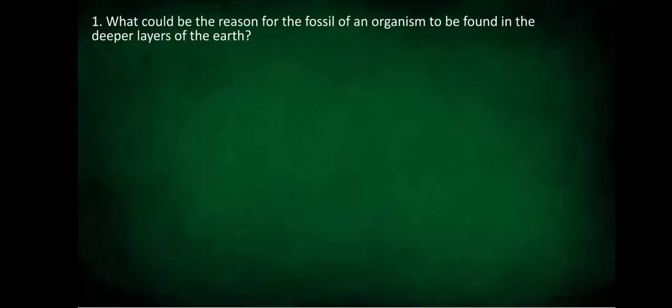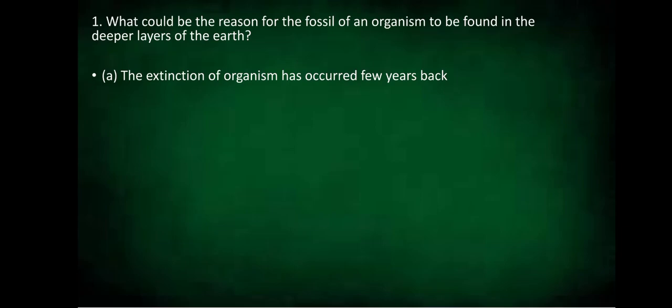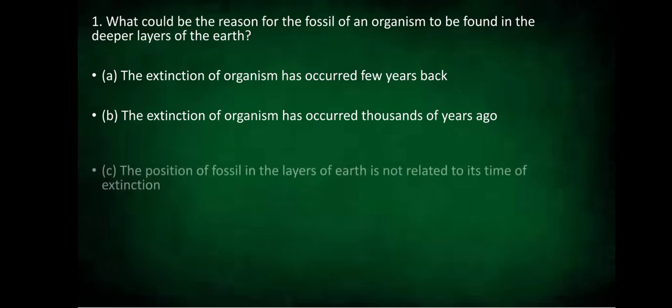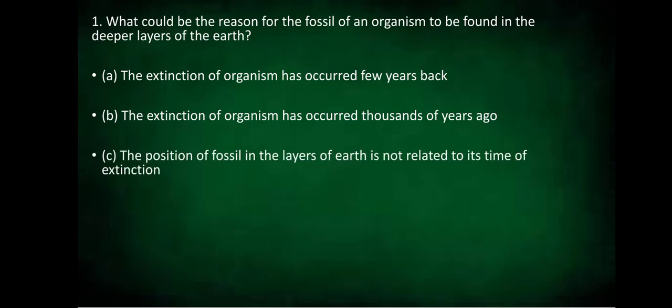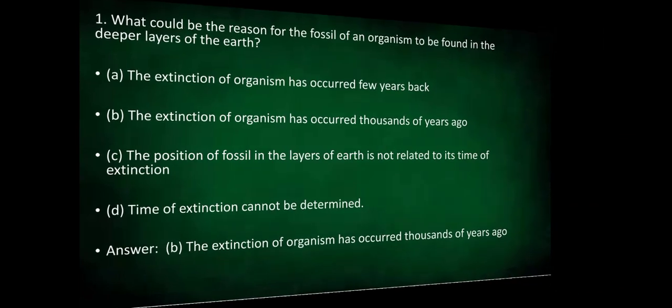What could be the reason for the fossil of an organism to be found in the deeper layers of the earth? Option A, the extinction of organism has occurred few years back. Option B, the extinction of organism has occurred thousands of years ago. Option C, the position of fossil in the layers of earth is not related to its time of extinction. Option D, time of extinction cannot be determined. Yes, children, you guessed it right. The extinction of organism has occurred thousands of years ago.